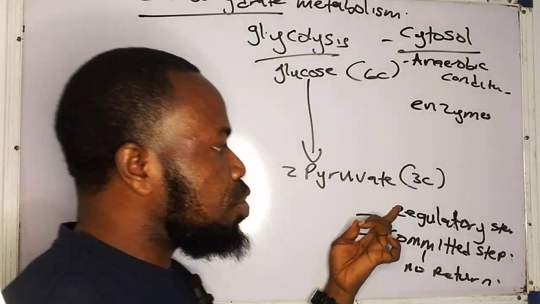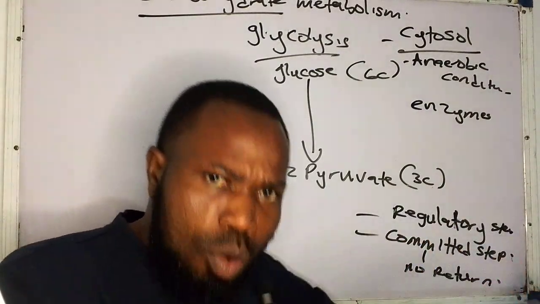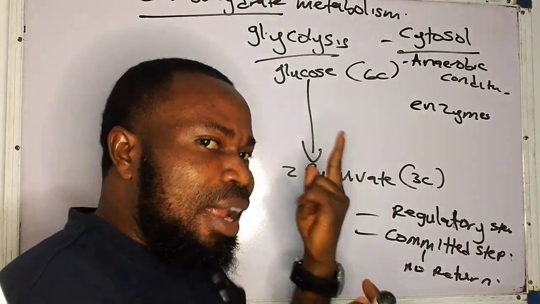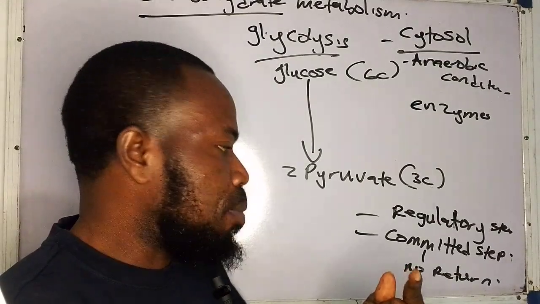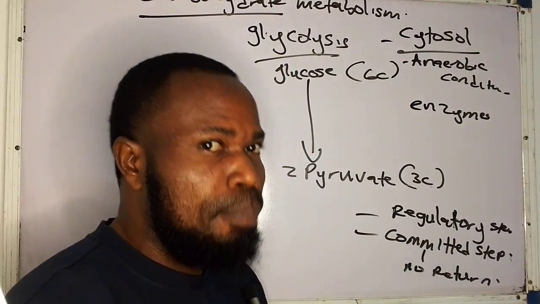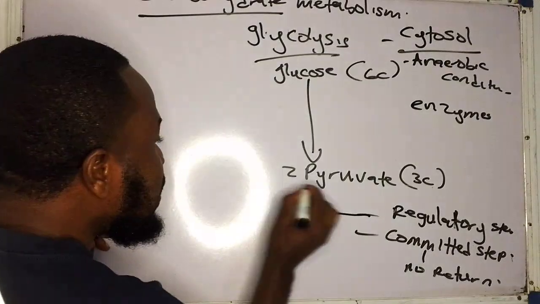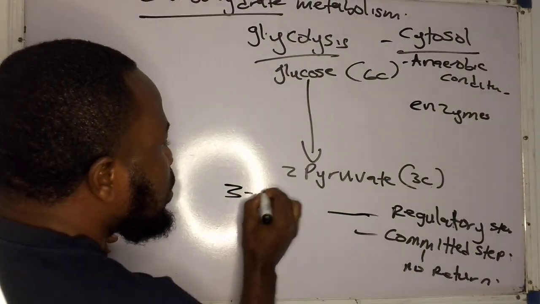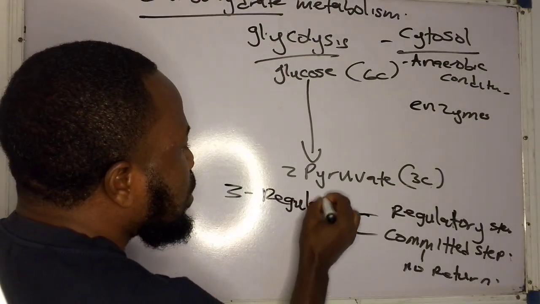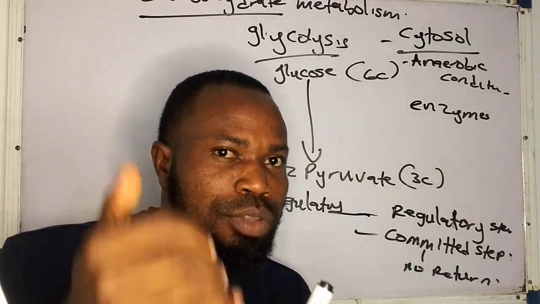So we have regulatory step and we have committed step. Yes, the committed step is also a regulatory step, but the regulatory steps are not necessarily committed steps. So you get them now. So committed steps are regulatory steps, but regulatory steps are not necessarily committed steps. And in glycolysis, please take note that there are 3 regulatory steps in glycolysis.